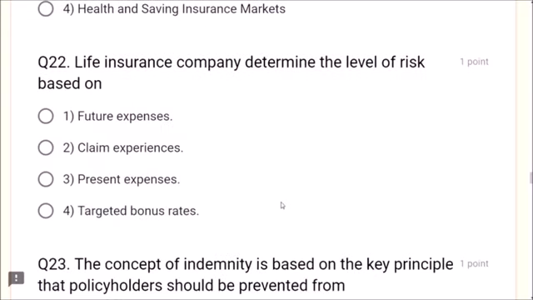Next, question number 22. Life insurance company determines the level of risk based on what? Claim experiences. Dear friends, it is very, very important. Life insurance company determines the level of risk based on claim experiences, that is past experience. Based on that, the company will determine the level of risk.